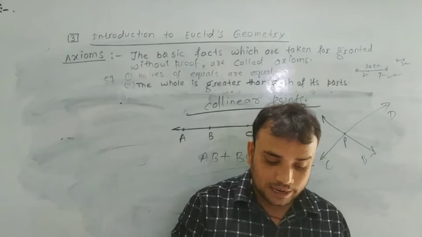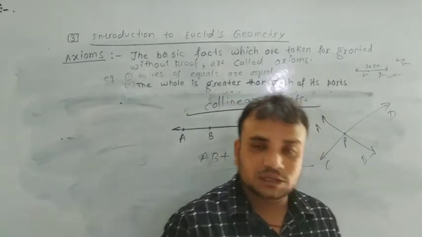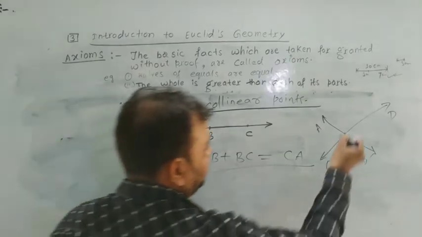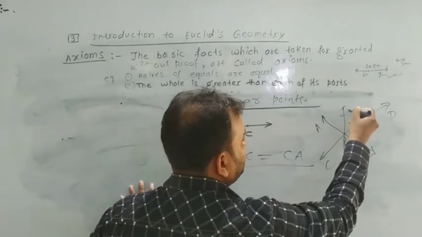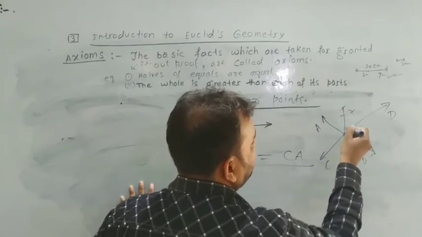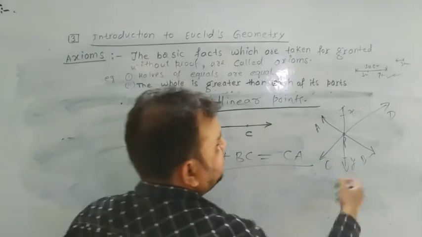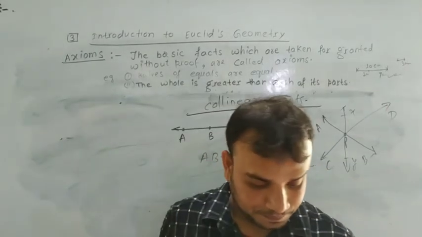Three or more lines intersecting at the same point are said to be concurrent. If another line XY also intersects at P, then AB, CD and XY are called concurrent lines.